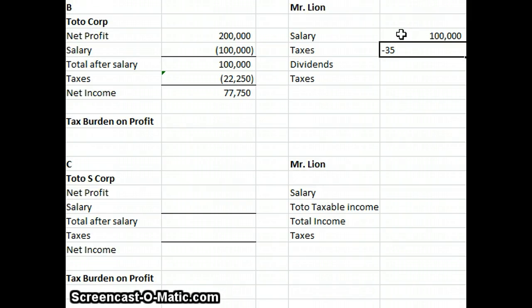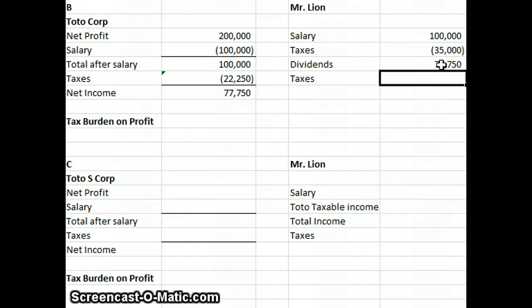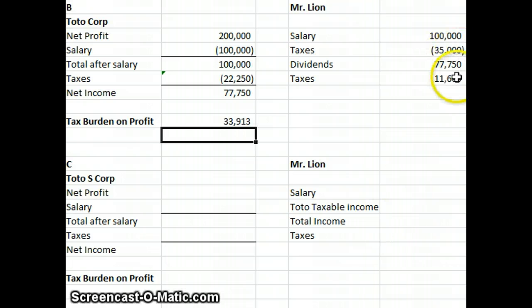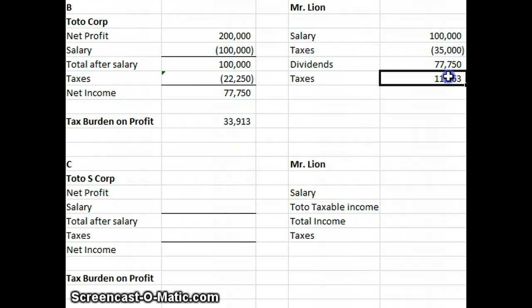I'm just going to type that in here, calculated as in the first example. Then I have dividends of 77,750, since I took the money out of the corporation. My tax burden on the dividends is that 15% tax rate times the 77,750, so 11,663.